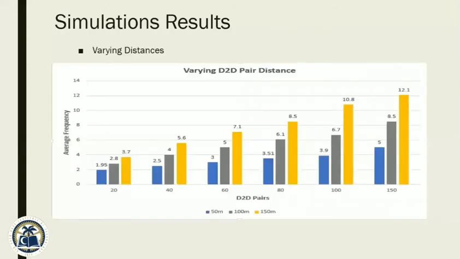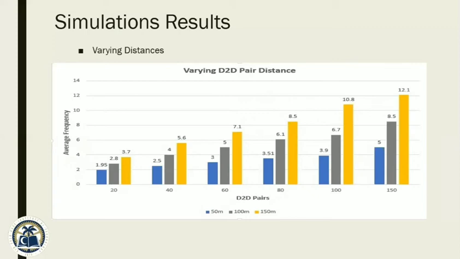The next plot is varying D2D pair distance. On the x-axis we have D2D pair distance from 50 to 150, and on the y-axis we have average frequency. As the distance between the D2D pair increases, average frequency increases. Blue, gray, and yellow represent 50, 100, and 150 meter distance respectively.